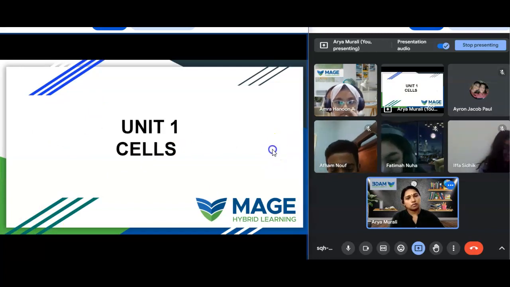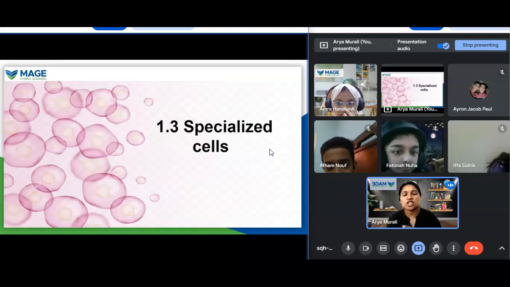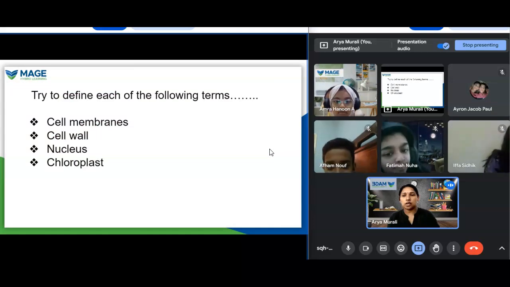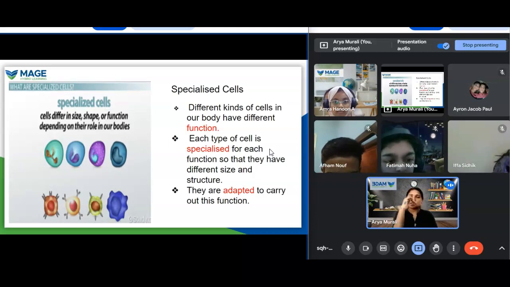Axon is single and long, and its primary function is to conduct nerve impulses away from the cyton.